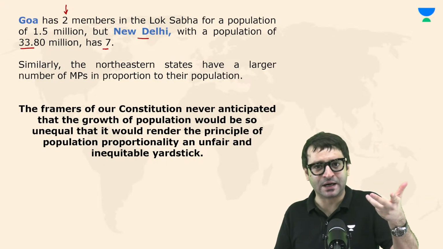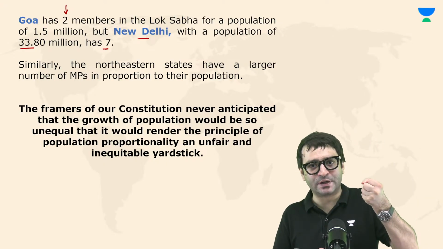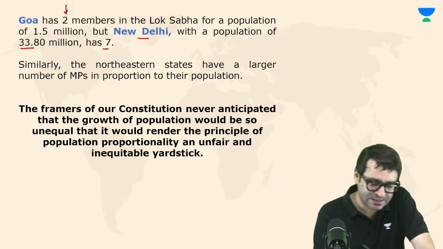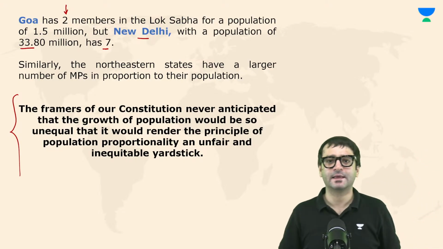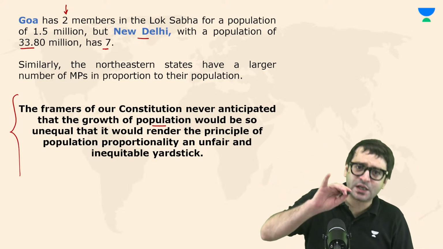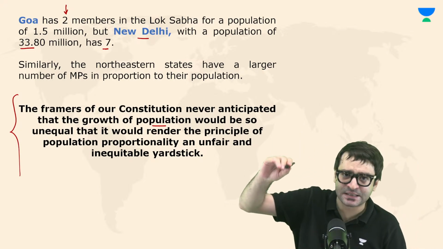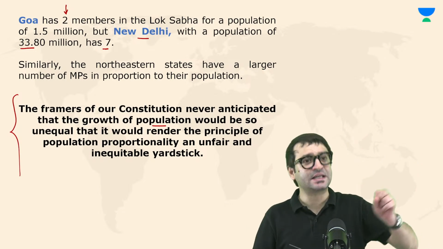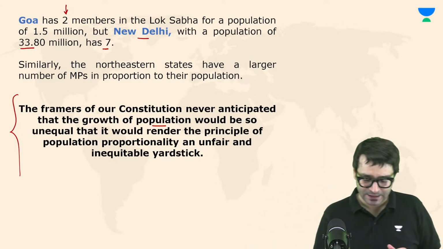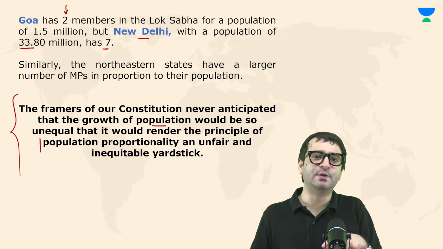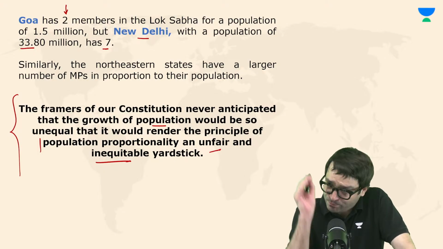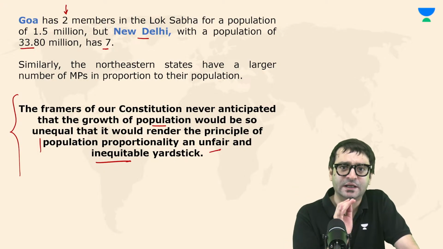Because look at UP, look at Bihar. There more number of population and less number of seats according to the population. Which means the framers of our constitution would have never anticipated that the growth of population would be so unequal in India. That means in some areas there will be reduced population. In some areas there will be population explosion. That the growth in population would be so unequal, it will render this principle of population proportionality inequitable and unfair. So population should not be the criteria for reorganizing the country.